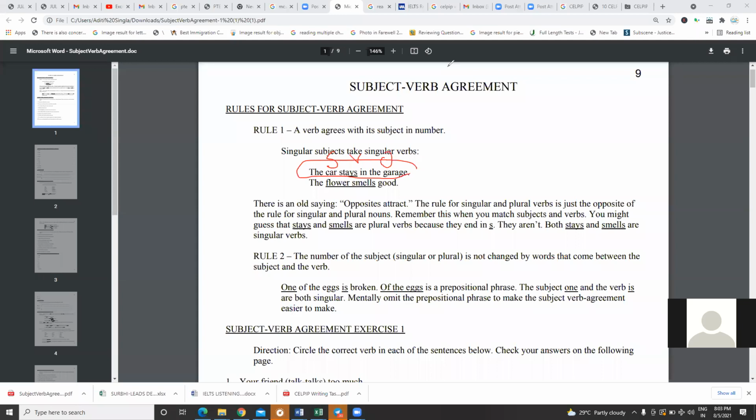Now we have a simple rule you need to know: the subject should agree with the verb. If the subject is singular, the verb should be singular. If the subject is plural, the verb should be plural. So this is the story of today's class, on which the entire class is going to be based. We know that car is singular, cars is plural.